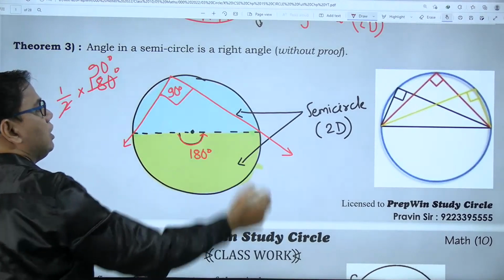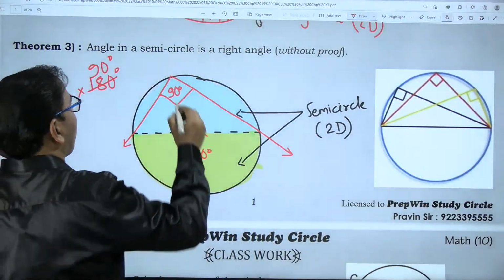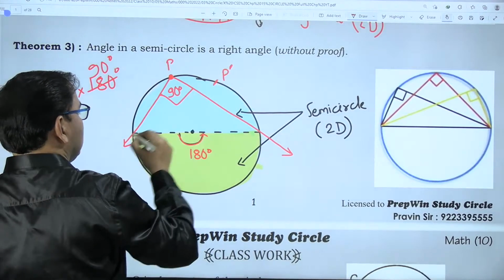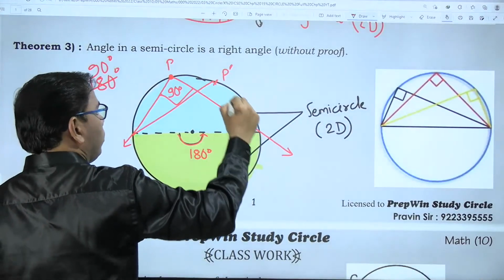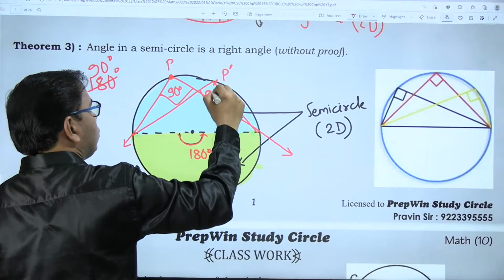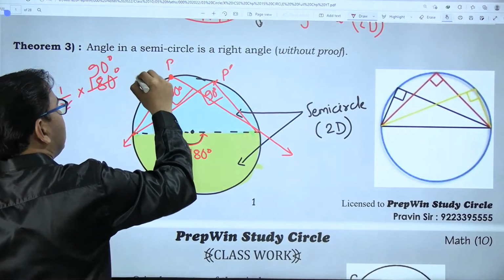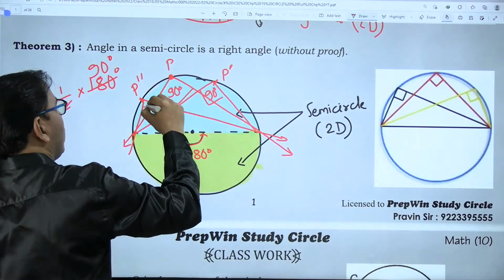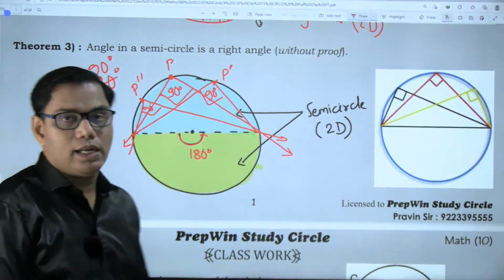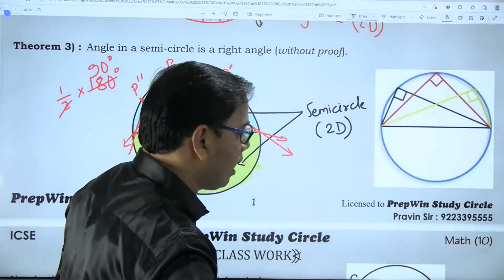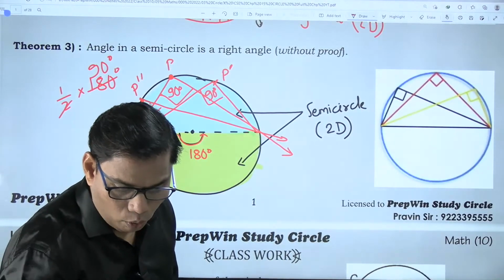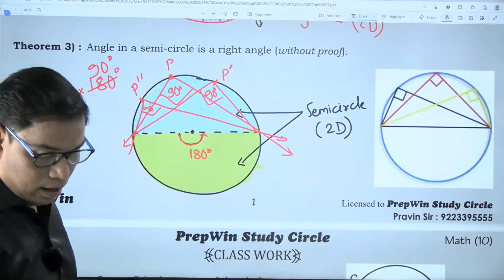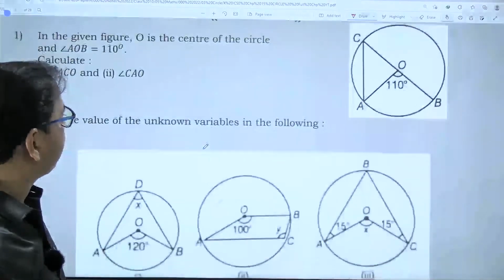Angle in a semicircle is always a right angle, and this is true for all points. Let me say this is point P. If I take another point P dash, this angle will also be 90 degrees. Even if I take this point P double dash, the angle is again 90 degrees. So the angle inscribed in a semicircle is a right angle. I hope you are getting this. If you have any doubt, or want me to repeat anything, write in the comment box.